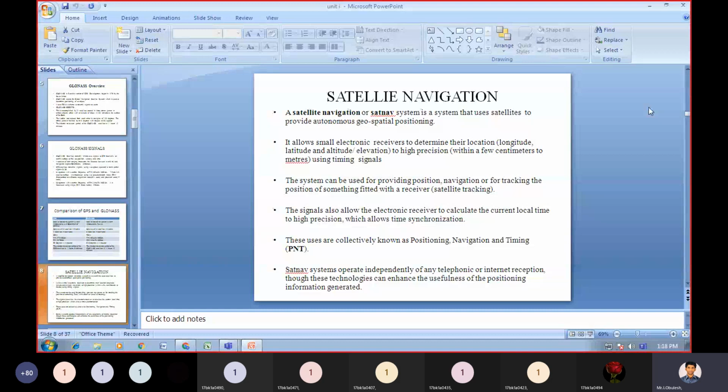For satellite tracking, the system can be used for providing the position or navigation. In navigation itself, we need to get a location also. With the help of location only, we will be able to track the position of the receiver.